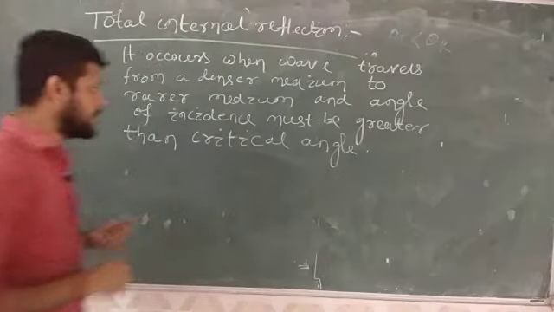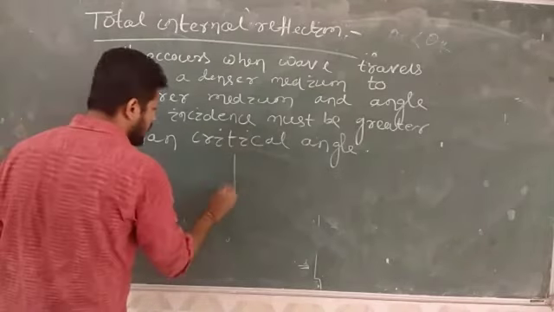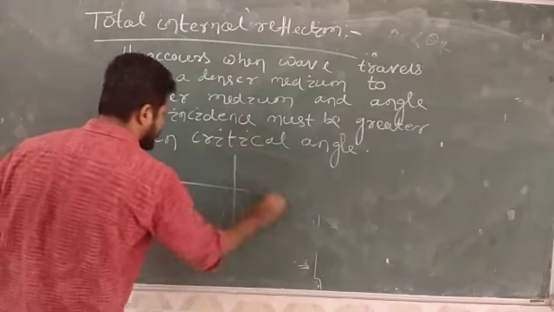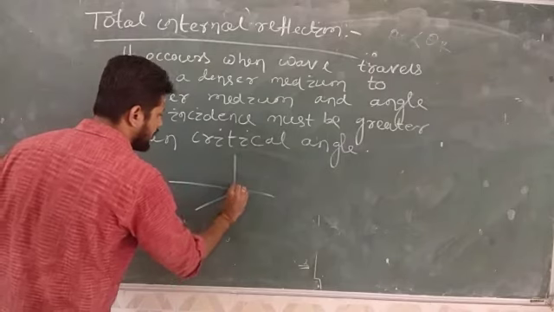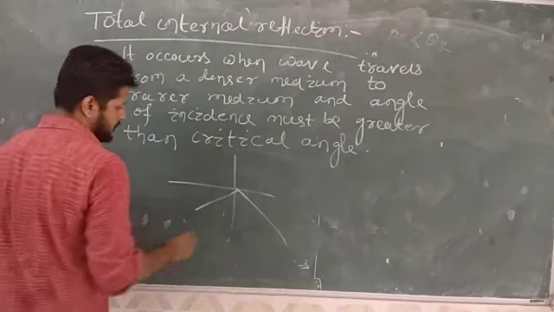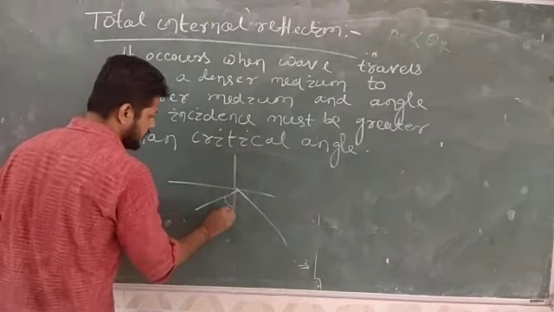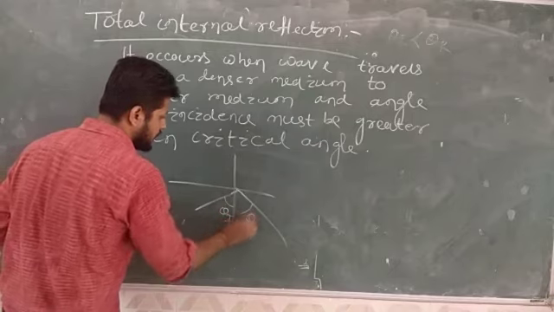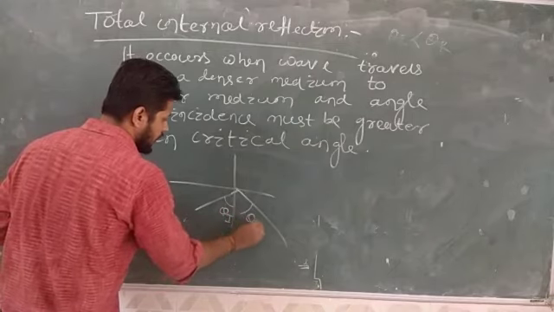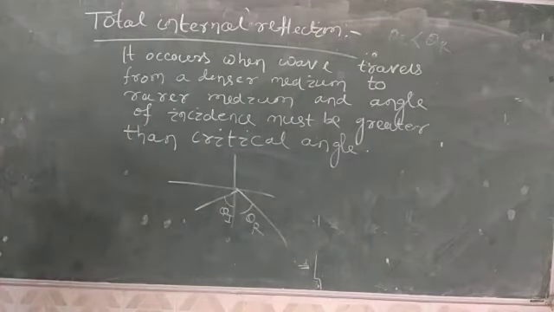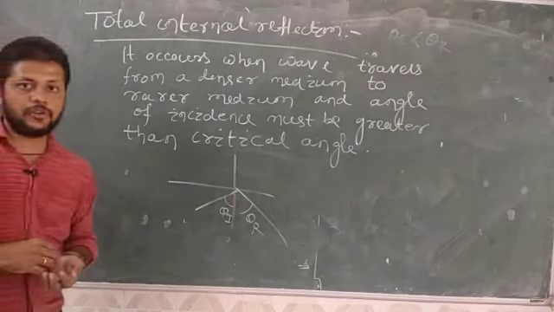So instead of refraction, reflection will occur. This is your incidence angle, suppose theta 1, and this is your reflection angle theta r. So this theta i is equal to theta r.